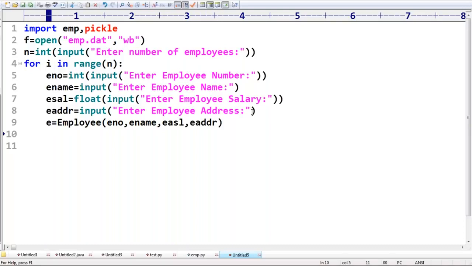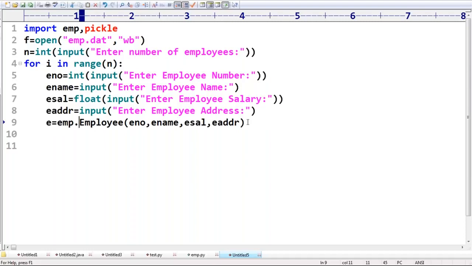But here make sure, the employee constructor is available inside the emp module. We should not call employee directly. It must be emp.employee, because this employee class is available in some other module. I hope you remember. That's why we take emp.employee like this.